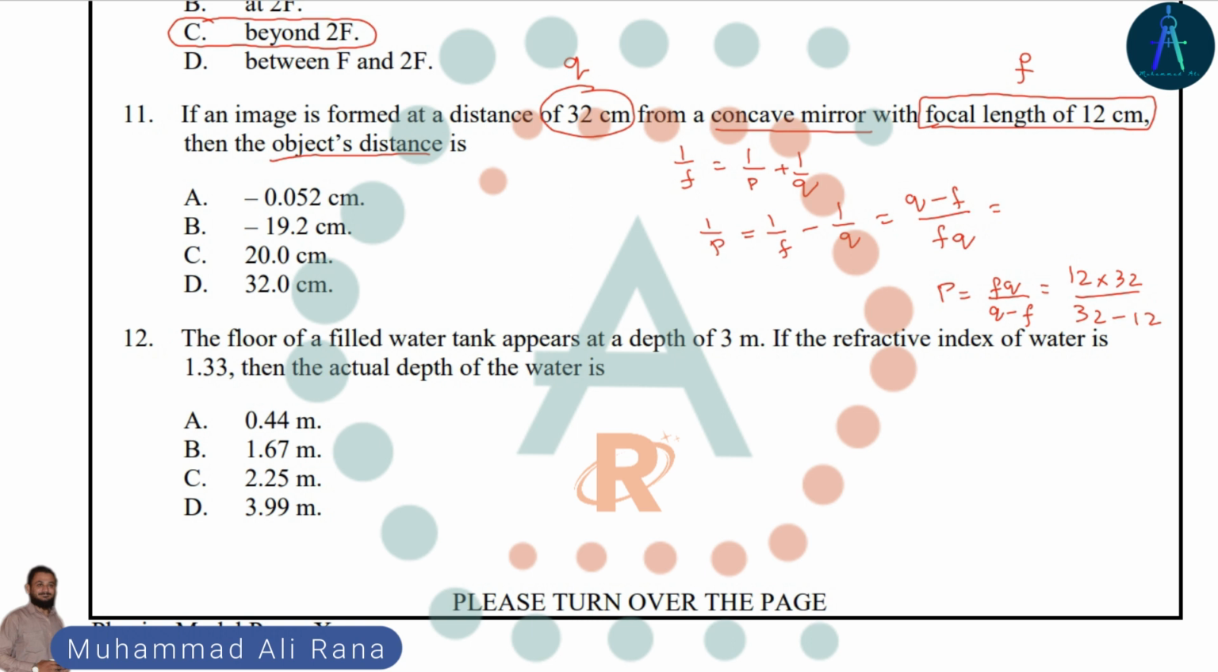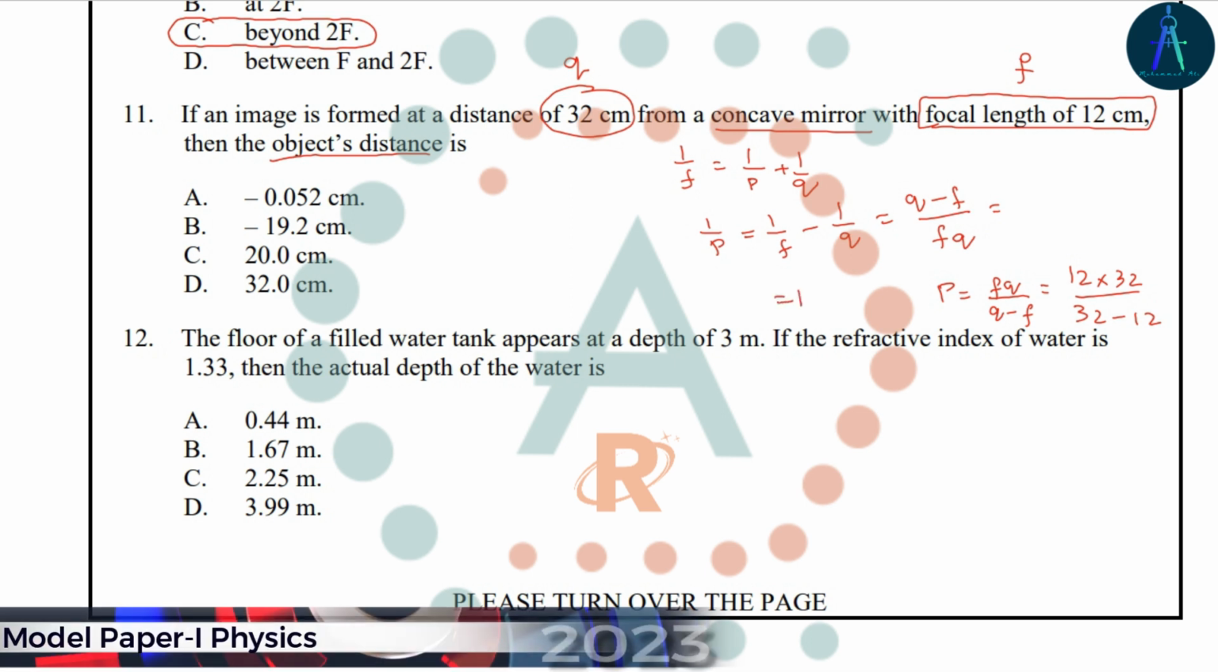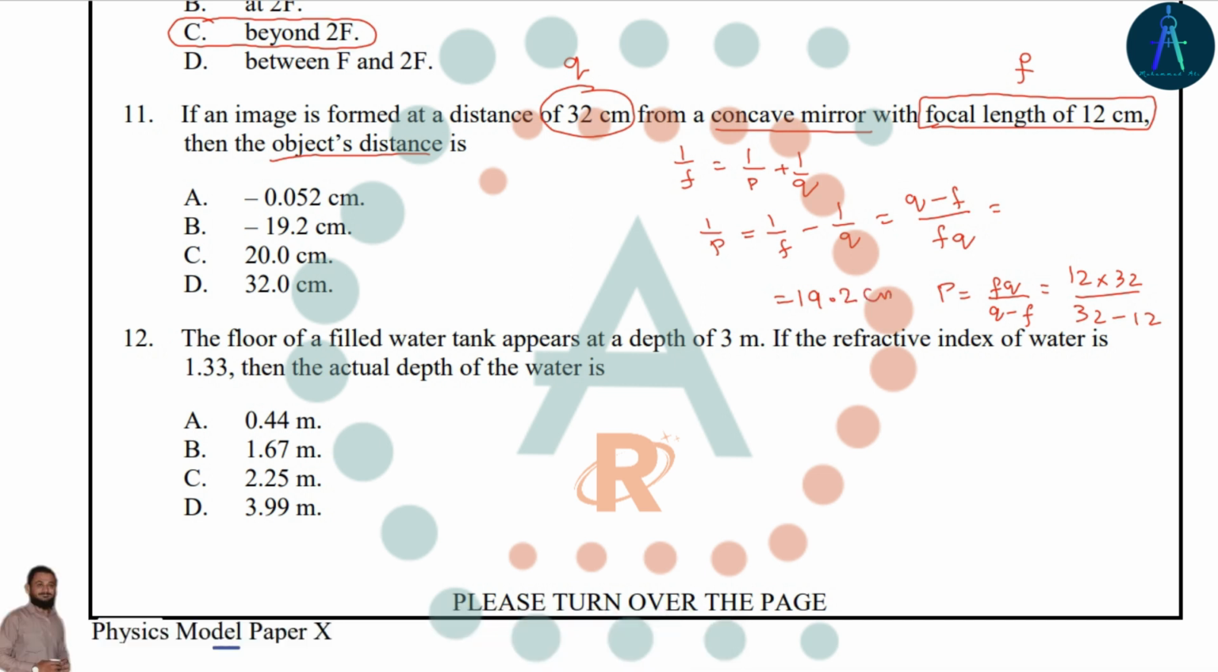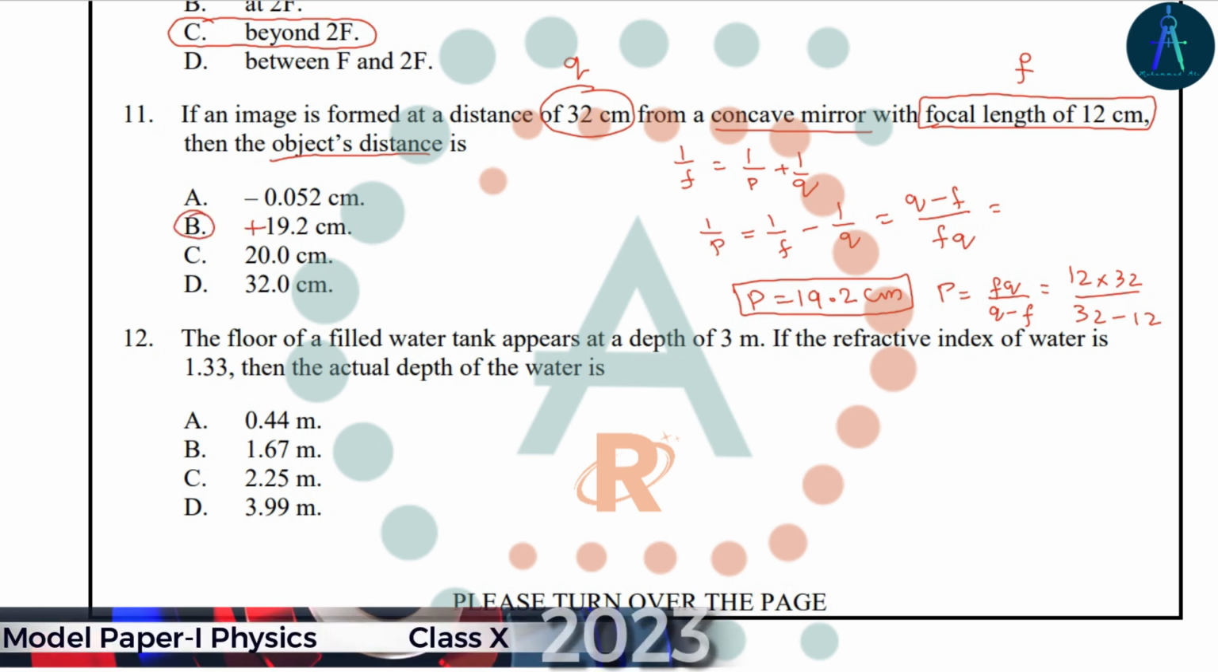So the answer will be 19.2 centimeters. Object distance is always taken as positive, so the correct answer is plus 19.2, in option B.